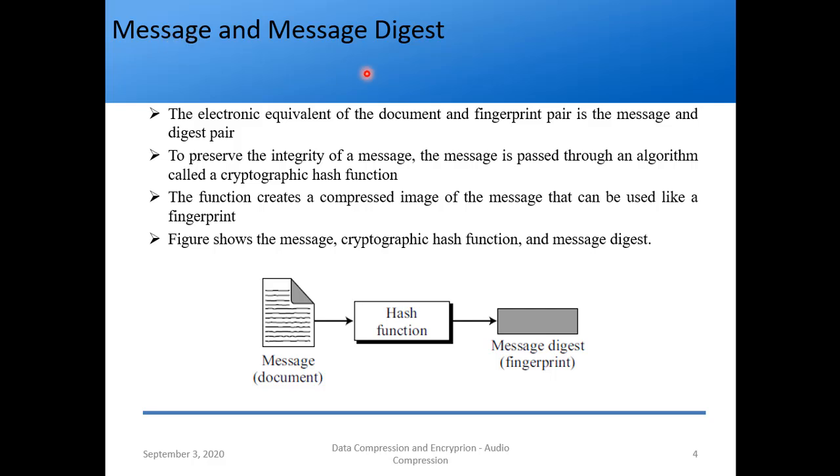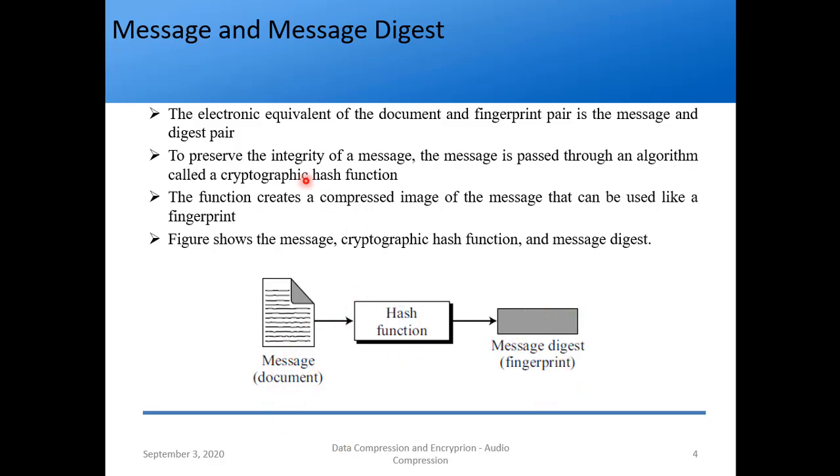What this fingerprint actually is, it is called a message digest. So let's see what a message and a message digest are. The electronic equivalent of the document and fingerprint pair is the message and the digest pair. So the document is the message, right? And the fingerprint is the message digest. Okay, so that is shown here. Message is the document and message digest is the fingerprint.